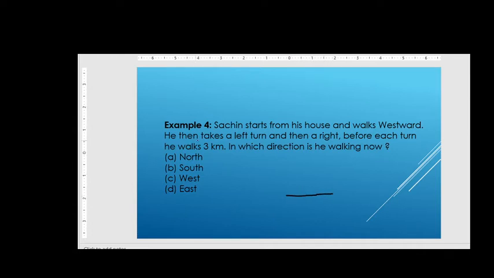Then he takes a left turn, then again a right turn. So this is the right turn, right? Before each turn he walks 3 kilometers. So this is 3 kilometers, this is 3 kilometers, this is 3 kilometers. In which direction is he walking now? That is the west direction. So it is very easy, right friends? So C will be our answer.